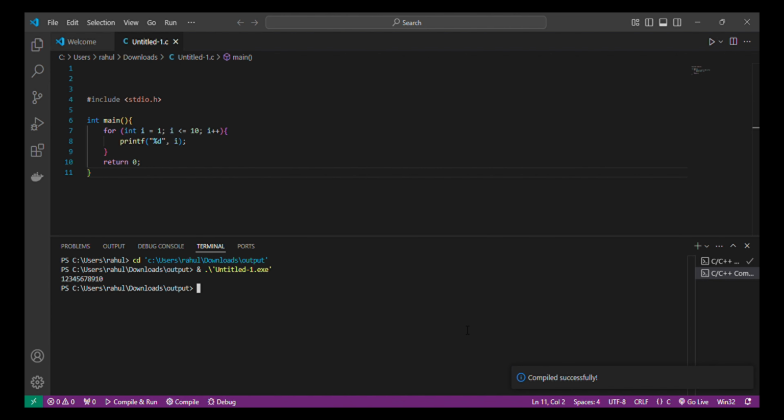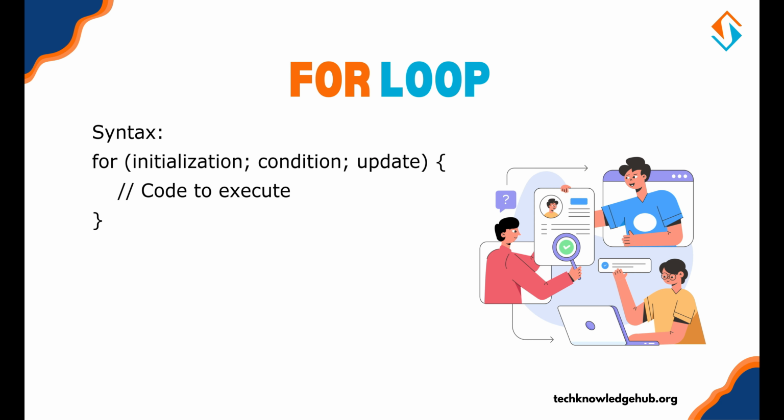In this example, int i = 1 initializes the counter variable i. i <= 10 checks the condition before each iteration. i++ increments the counter after each iteration. Here's another use case, calculating the sum of the first 10 natural numbers.